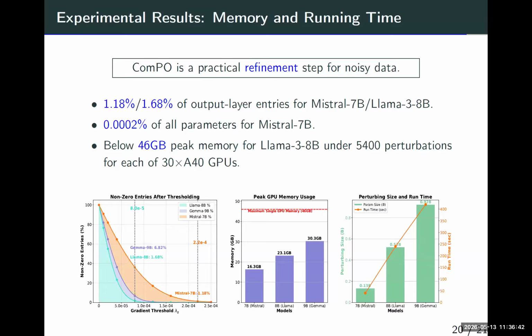Okay, but we do not just say that ComPO replaces DPO. They complement each other. We first run DPO and then followed by ComPO. So we do not directly compare ComPO to DPO. We just see that for different types of data, you should use different approaches and combine them. And ComPO is also computationally efficient, right, compared to DPO. Okay.